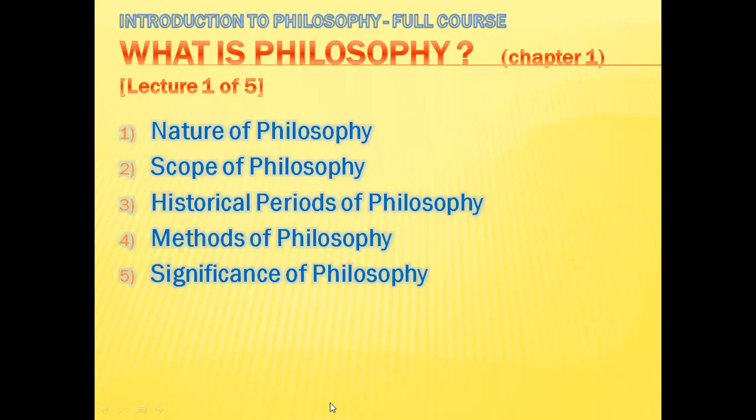Chapter number 1 is comprised of 5 further topics. Number 1 is nature of philosophy. Number 2 is scope of philosophy. Number 3 is historical periods of philosophy. Number 4 is methods of philosophy. And at last, we'll discuss the significance of philosophy on number 5. Our video today is all about topic number 1 of chapter number 1, which is the nature of philosophy.